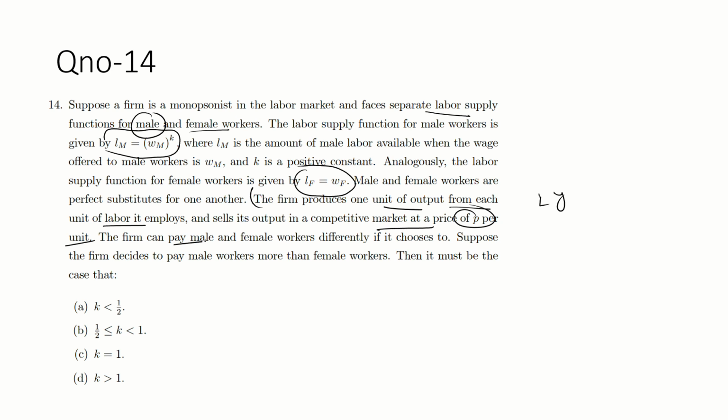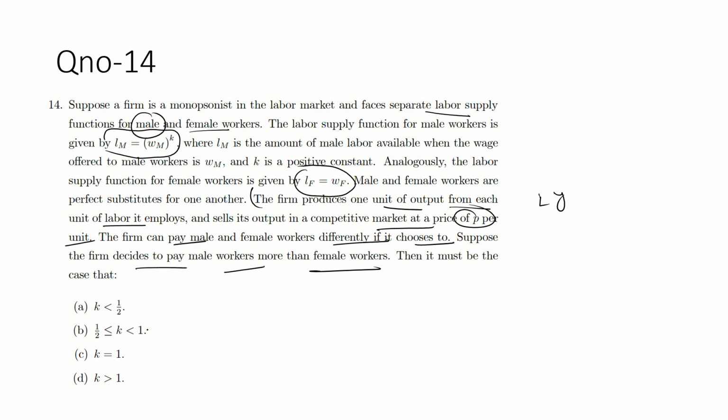The firm can pay male and female workers differently if it chooses to. Suppose the firm decides to pay a male worker more than the female worker. Then what should be the correct option?